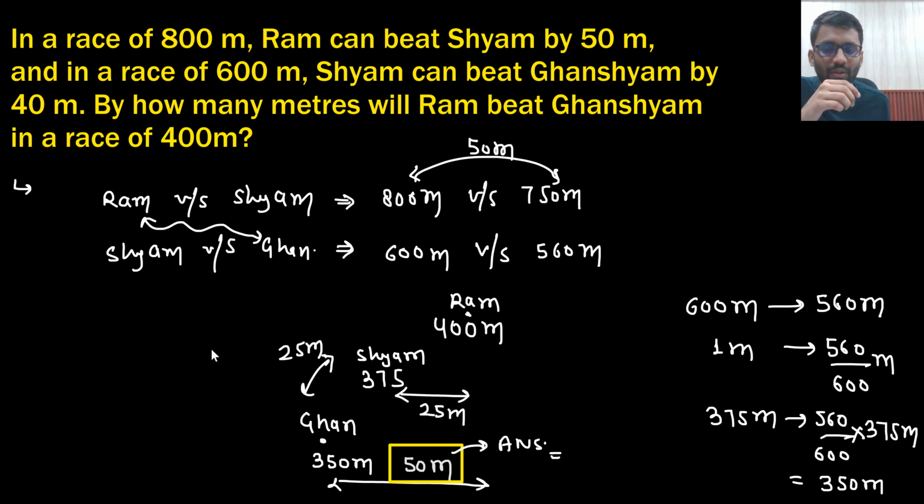No, that answer will be wrong. If I say in a race of 375 meter, Shyam will beat Ghanshyam by 25 meter, is that answer correct? Yes, that is correct. So this is how you solve a problem based on race.